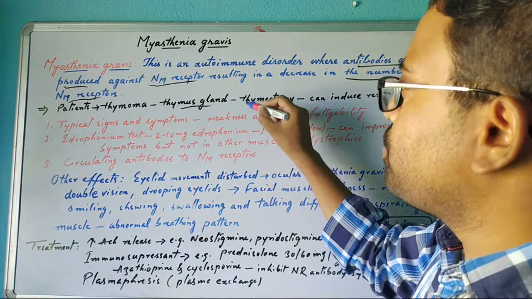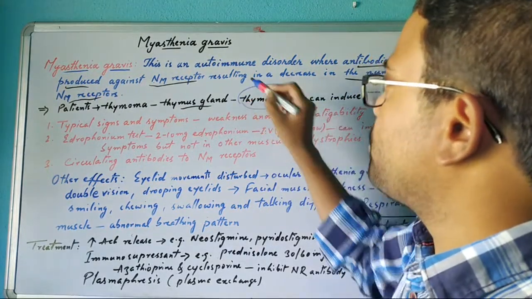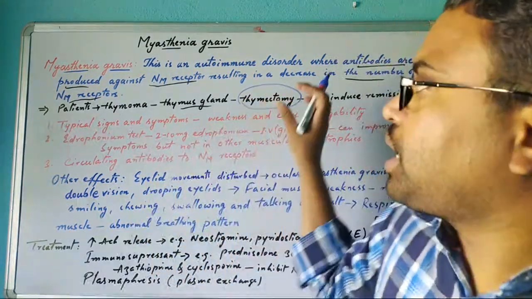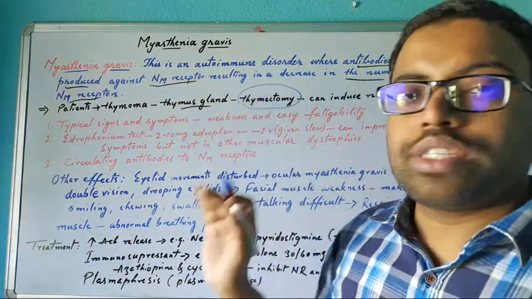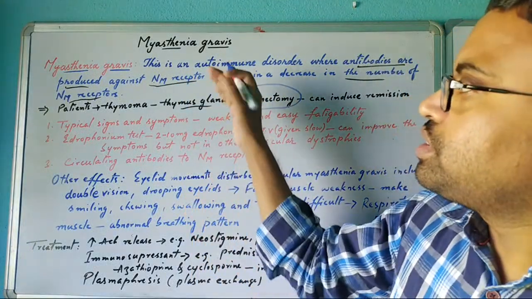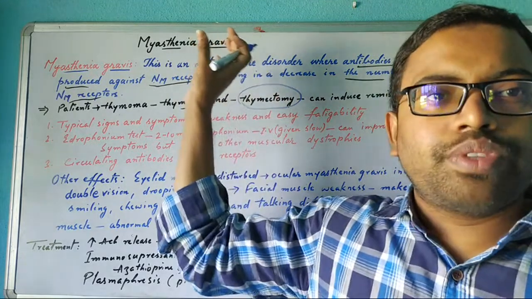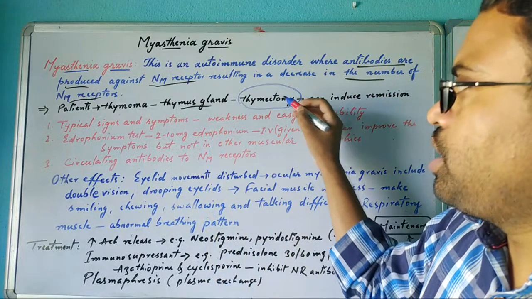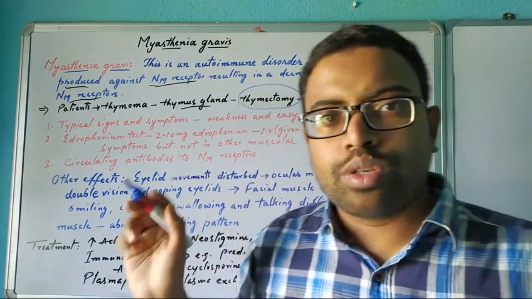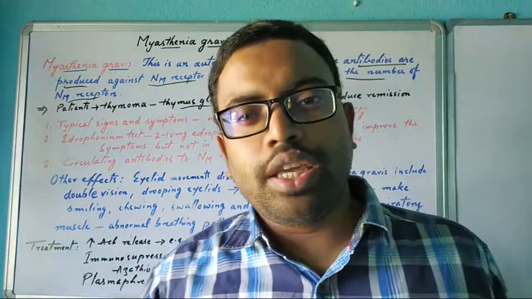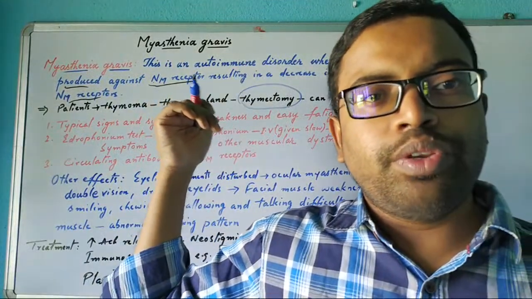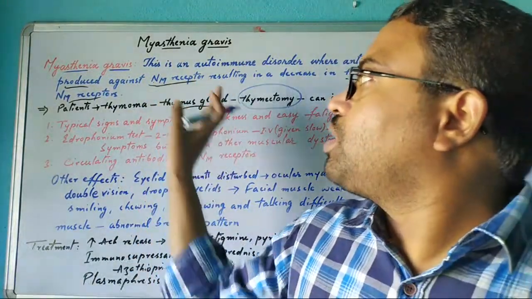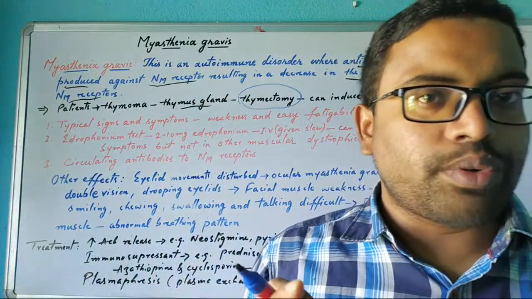If we do a thymectomy, meaning complete removal of the thymus gland, the probability of myasthenia gravis will be reduced. You may have the question: if the thymus gland is responsible for immunity, then after its removal, what about the immunity?